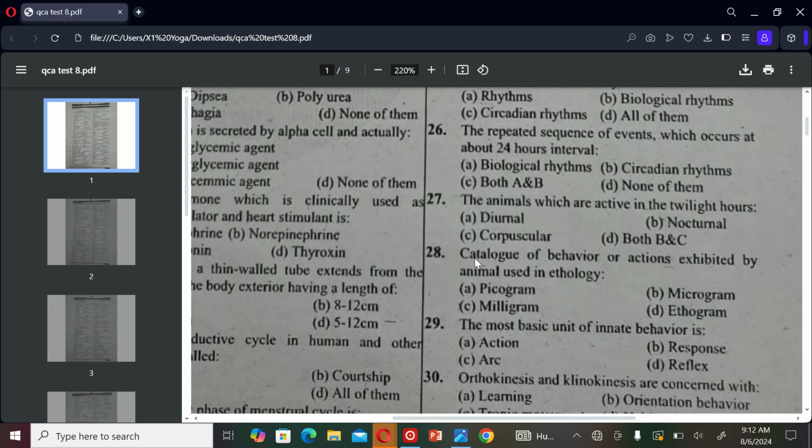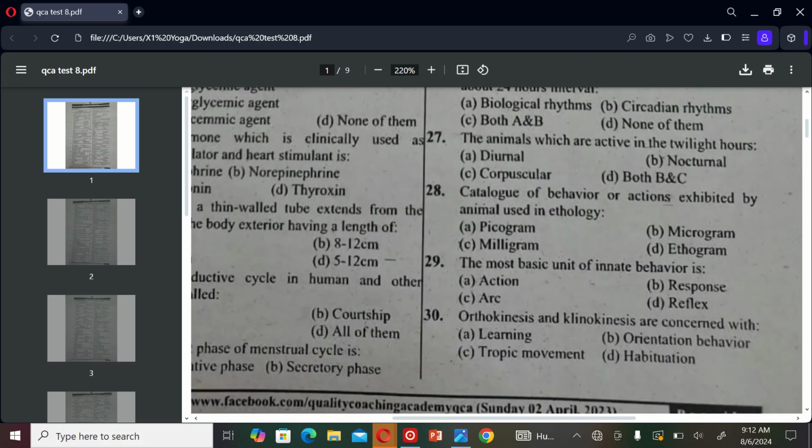The next MCQ is: the cataloging of behavior or actions exhibited by animals, used in ethology, is A. Pictogram, B. Microgram, C. Milligram, and D. Ethogram. So the correct option is D, Ethogram.